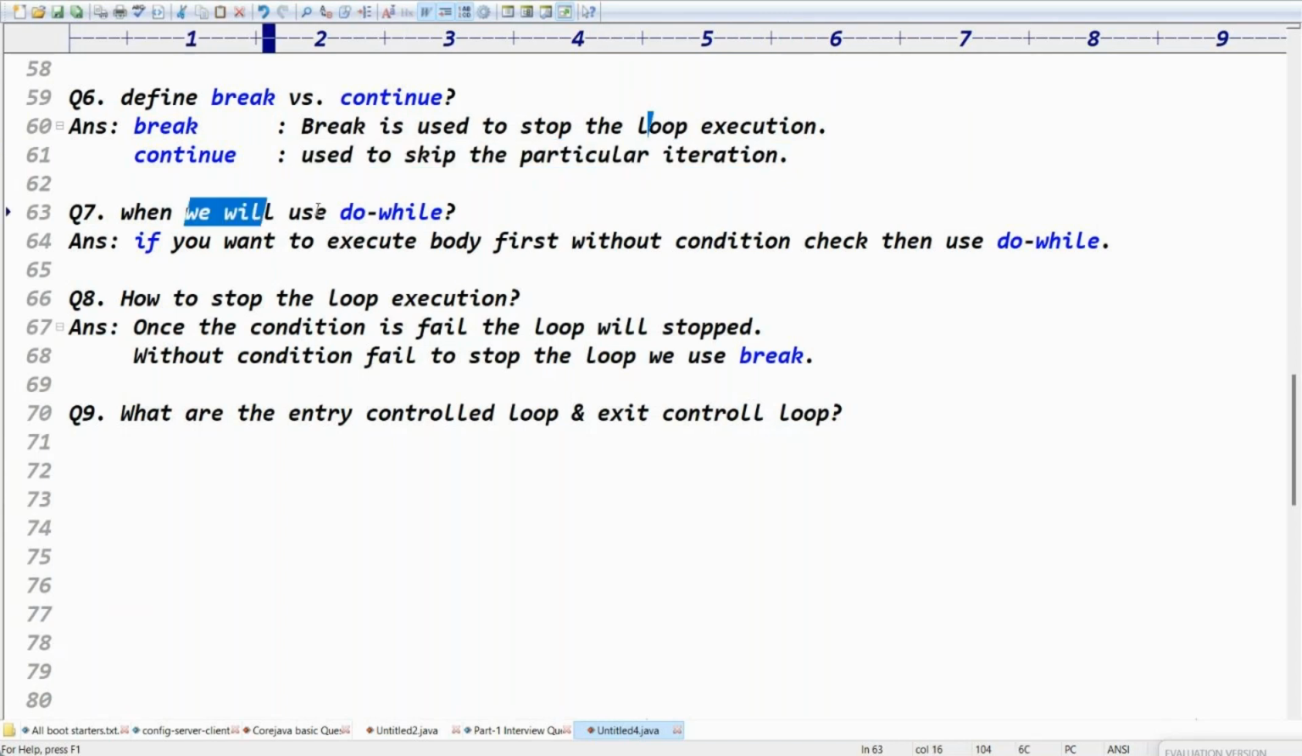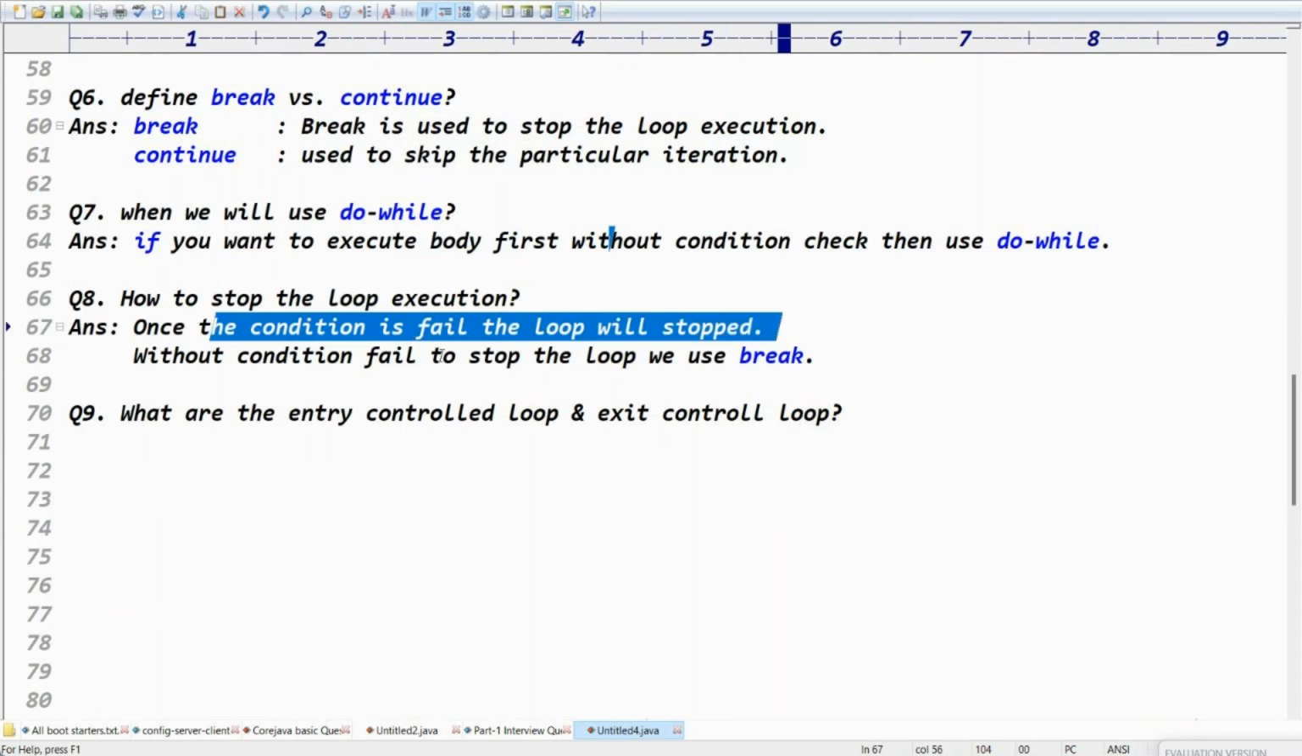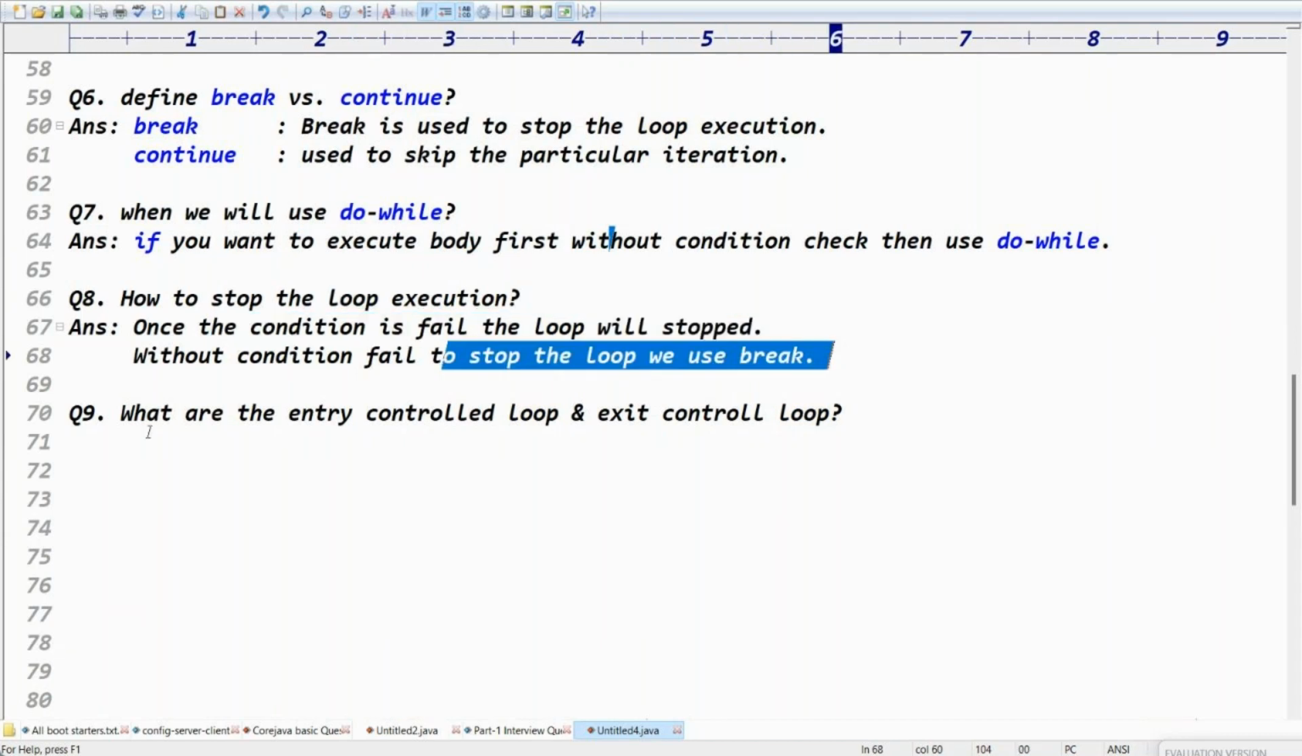When we use the do while, if you want to execute the body first, do while means body first, then condition check. How to stop the loop execution? Once the condition is failed, the loop is stopped. Otherwise, when you use a break statement. Okay, good. Question number 9.